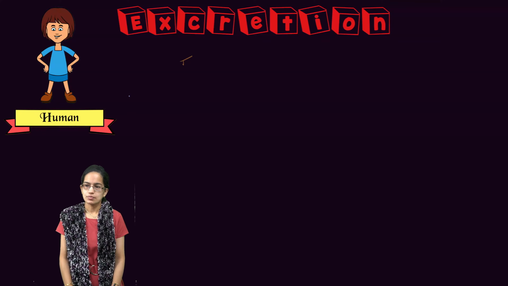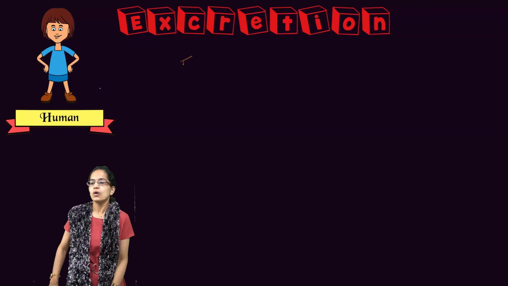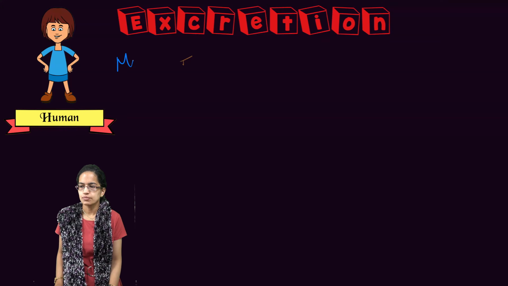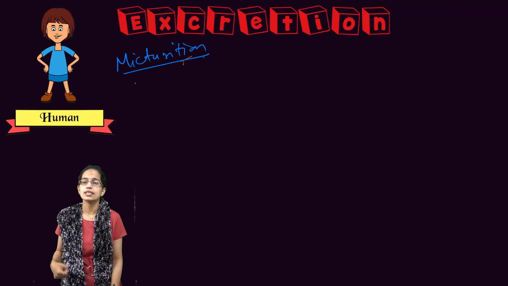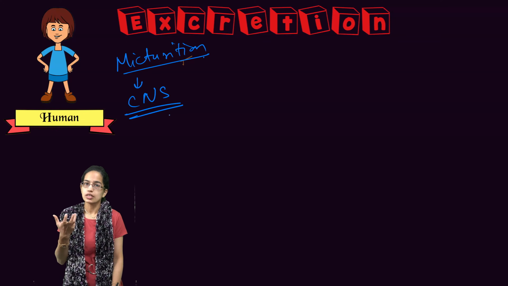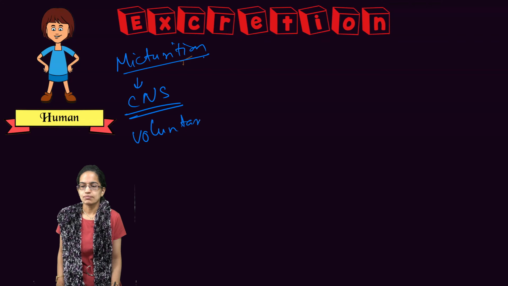Let's understand the process of micturition, other excretory organs and disorders. Now, the first thing we understand is micturition. Micturition is the release of urine from the body, and this occurs through a control system, which is the nervous system and the central nervous system. Since it is controlled, it is voluntary in nature and occurs through the urinary sphincter.